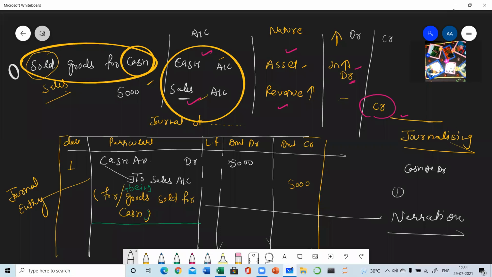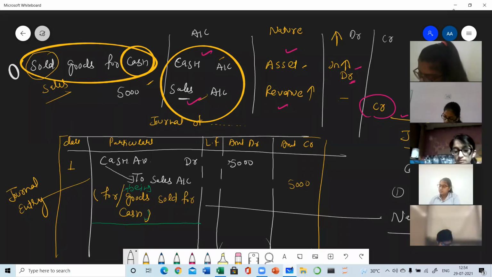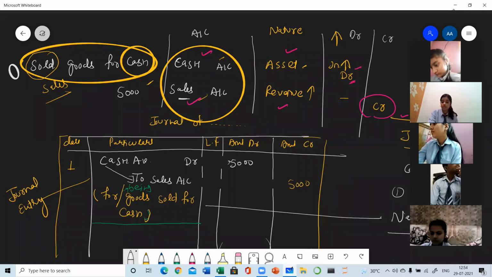One more, again a very important question. So what is narration? Narration means the brief description of the transaction. Narration means brief description of the transaction. Whatever we have done, we have to describe why we have written these 2 accounts, what we have done in this transaction, and this brief description is known as narration. Clear? If you have any doubt, you can raise your hand about this. Then I will be giving you some more examples. You can raise your hands.